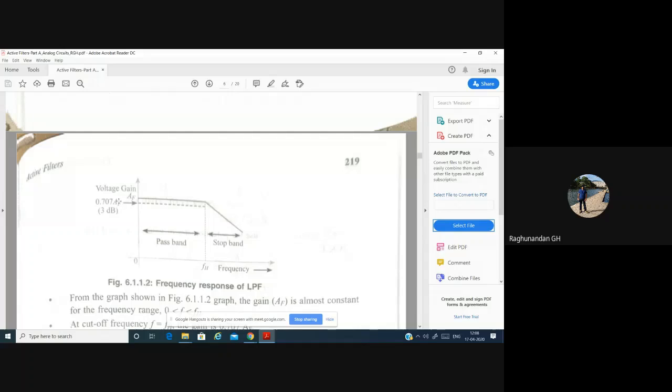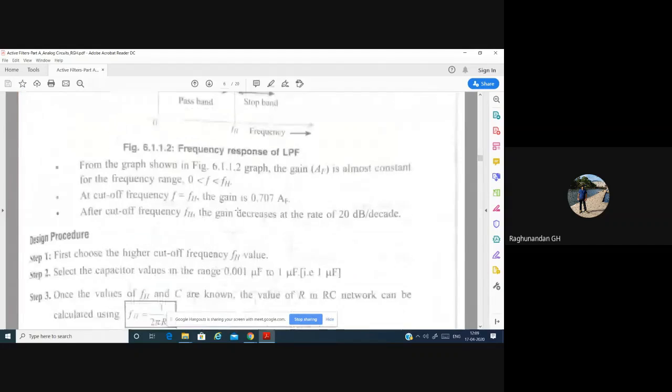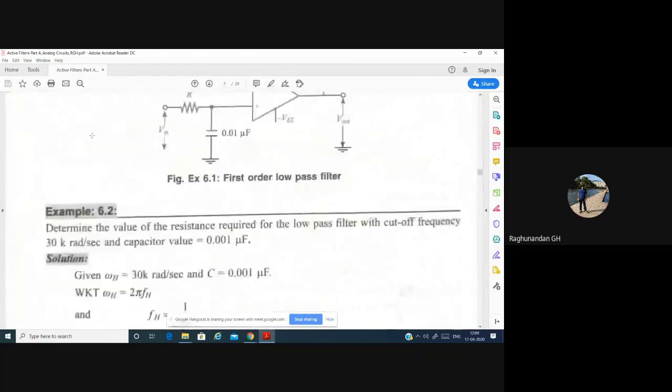This is one of the viva questions, and it will also be asked if you go for any interviews in future. This is about the low pass filter. The rest of the things we have discussed yesterday.